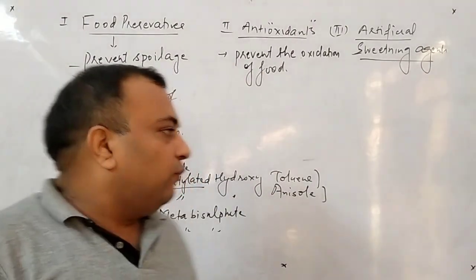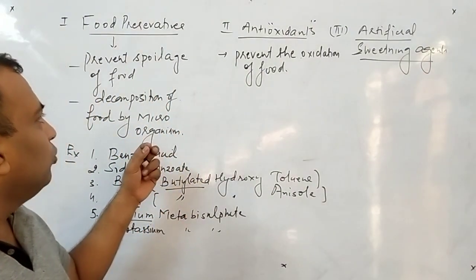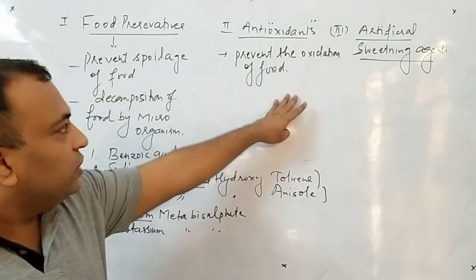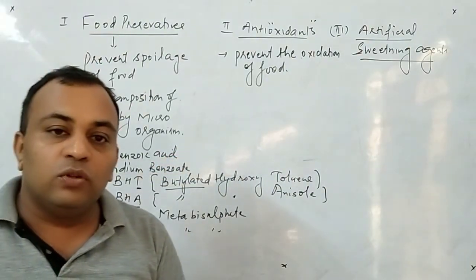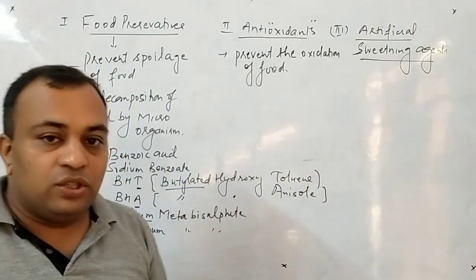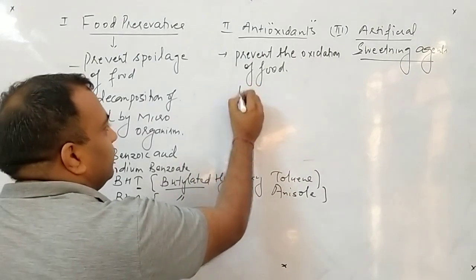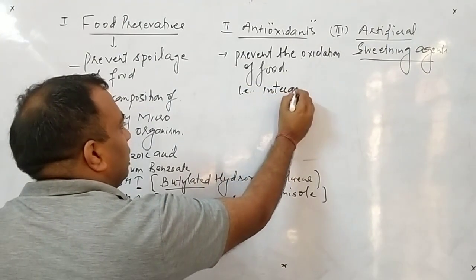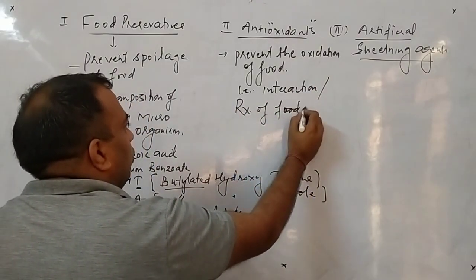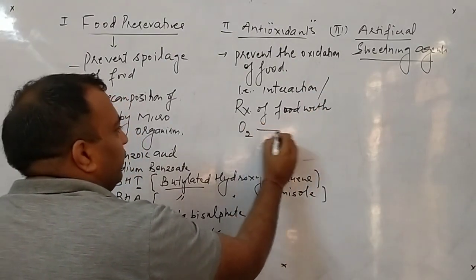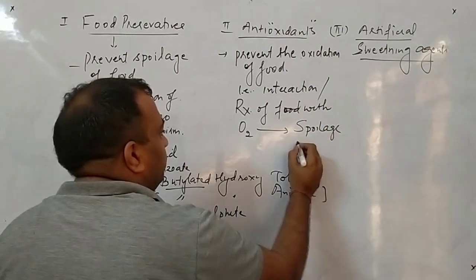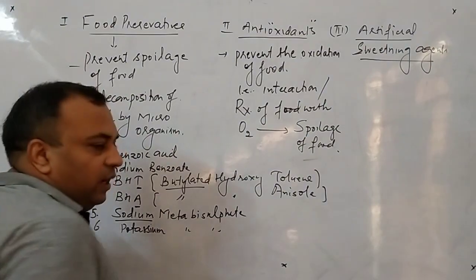Clear? So for this we have to again see the examples. I tell you one more thing, that there is a little difference between food preservatives and antioxidants. If the oxidation of the food occurs, then what will happen? Then your food gets oxidized or spoiled. This is very important. So this will prevent the oxidation of food, and oxidation means interaction or reaction of food with oxygen, which results in the spoilage of food. Am I clear to all of you?